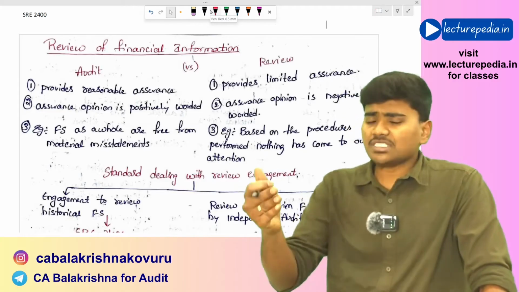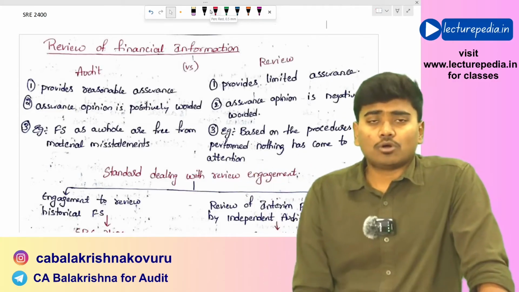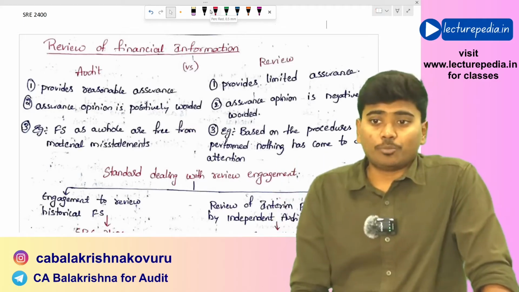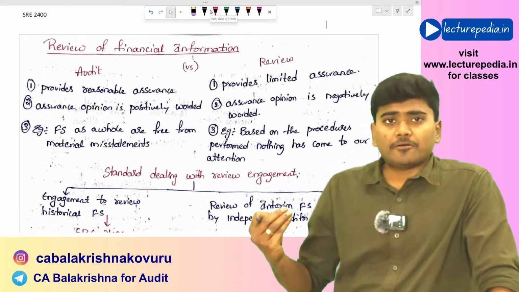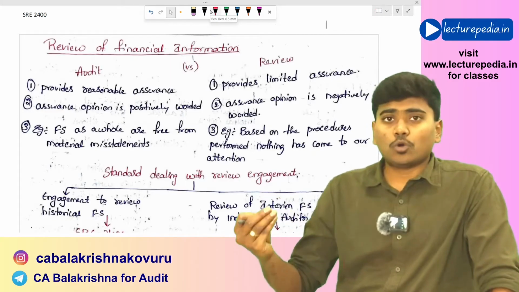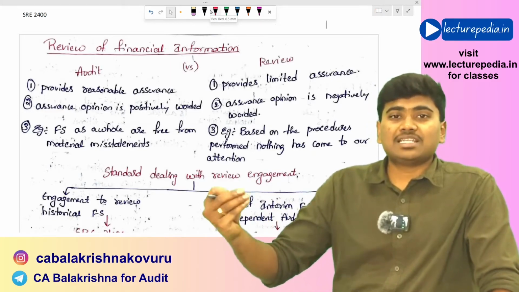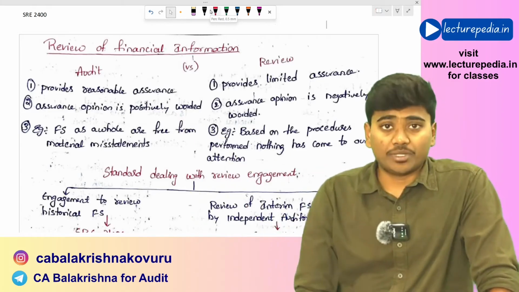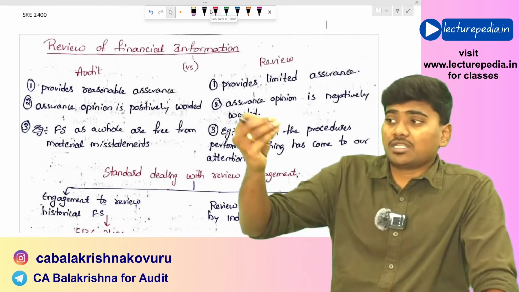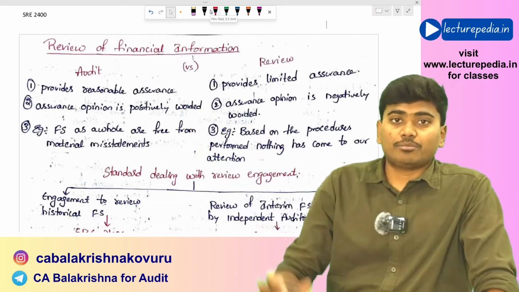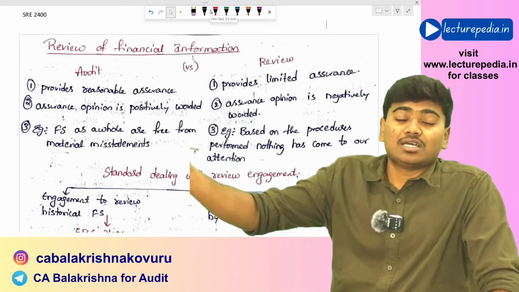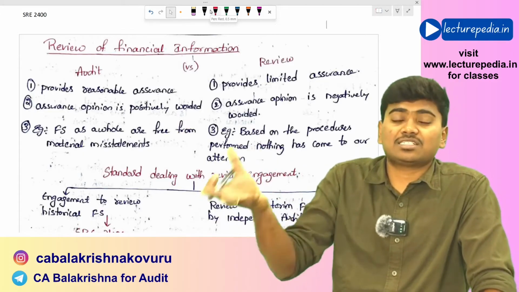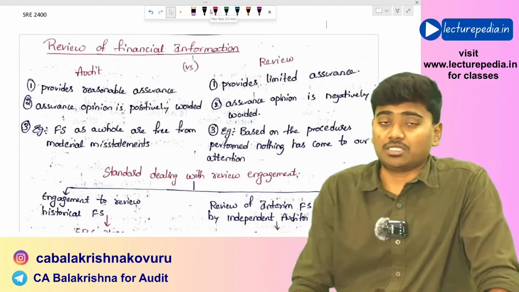How? In case of audit of financial statements, the wording of your opinion will be that the financial statements as a whole are free from material misstatements, whether due to fraud or error. In your opinion, financial statements are free from material misstatements. Like this you will write, which is positive. You are confirming that financial statements are free from material misstatement.